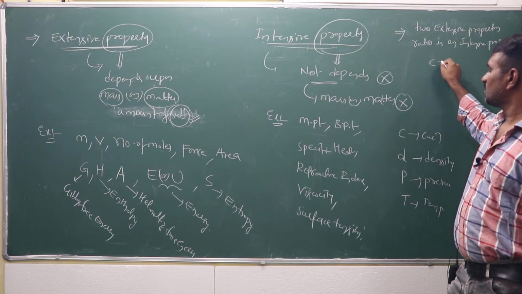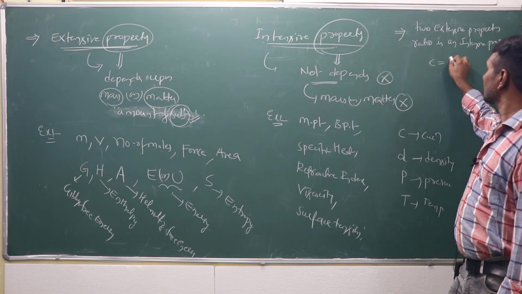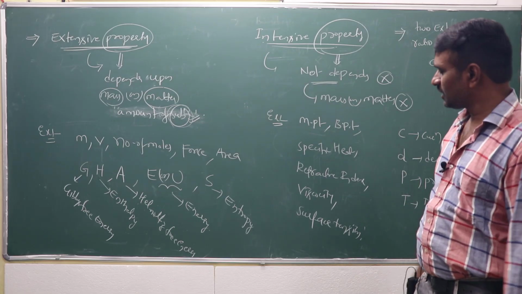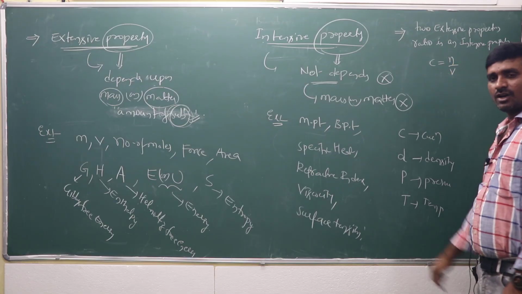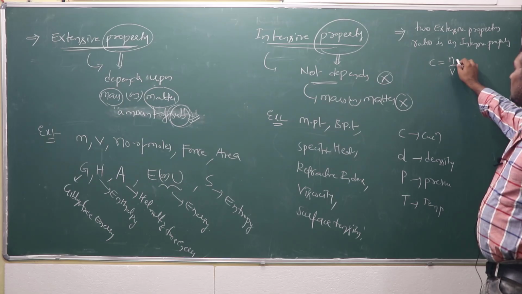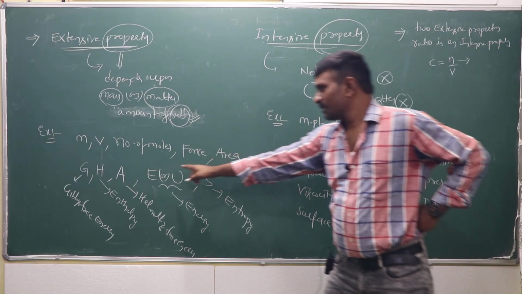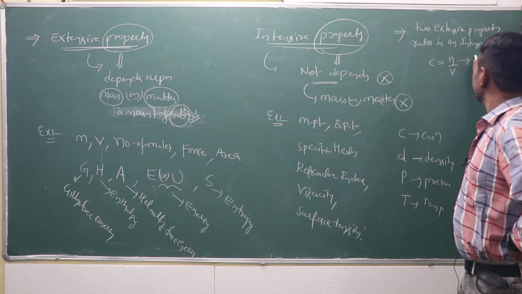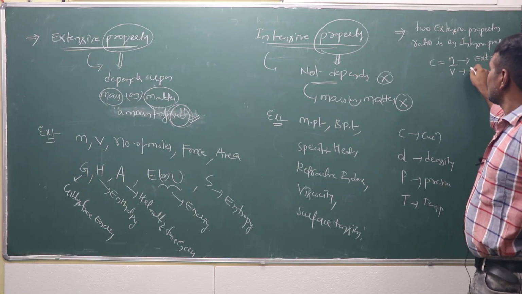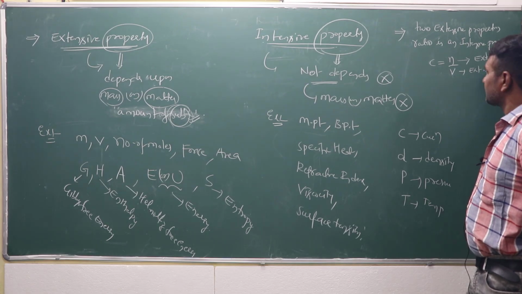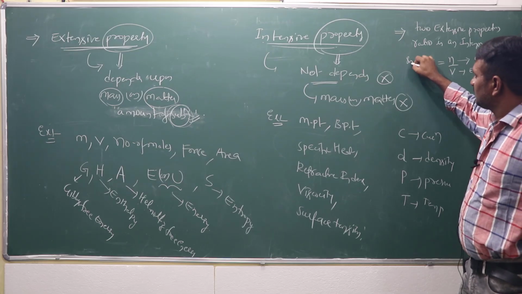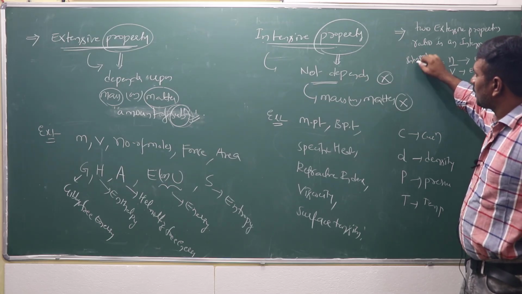Suppose in some case C is equal to N by V, concentration C is equal to the number of moles by the occupying volume, N by V. N, the number of moles, is an extensive property. V is also an extensive property. The ratio of these two extensive properties is called which one? An intensive property.